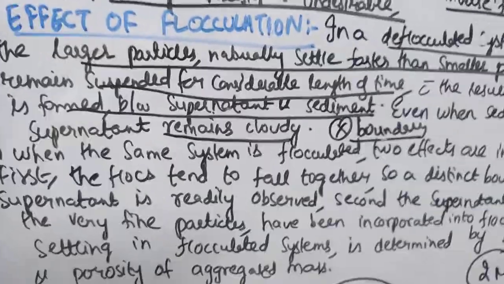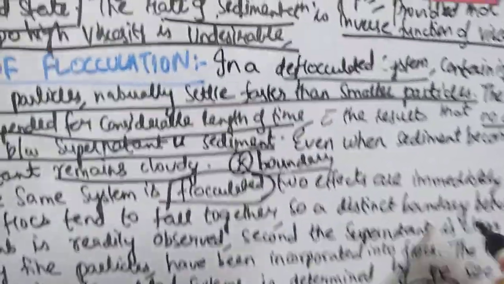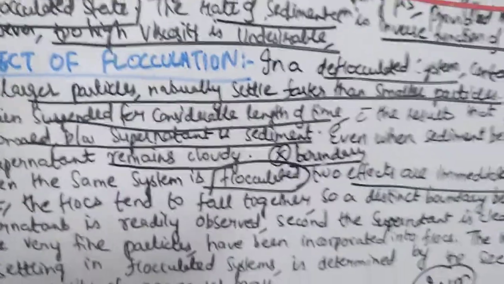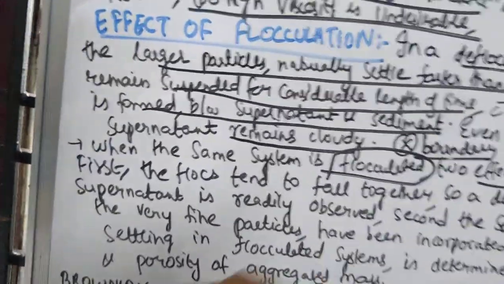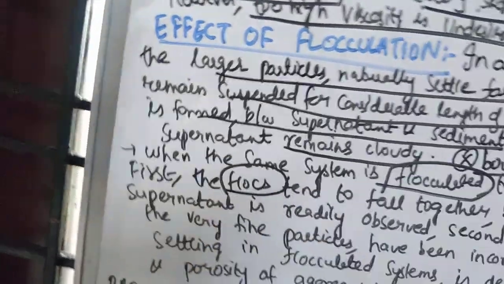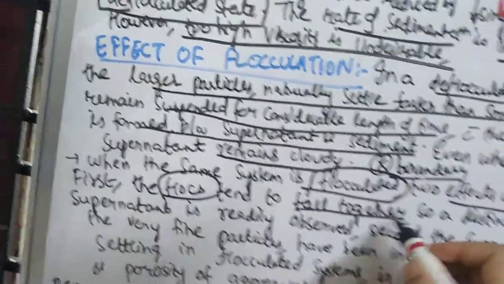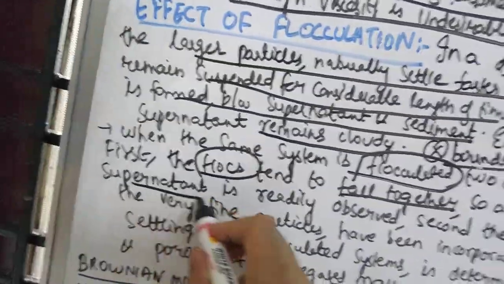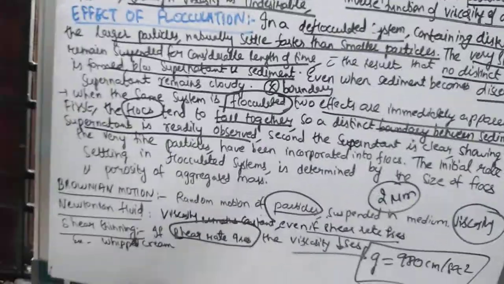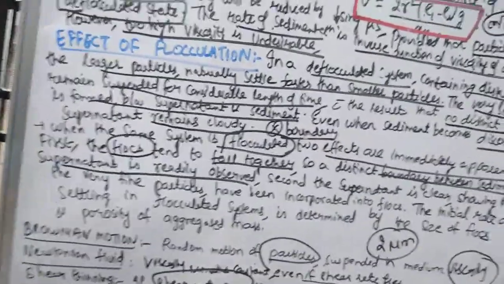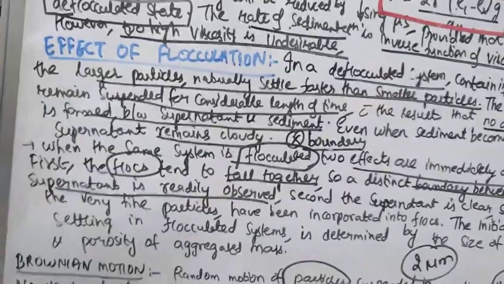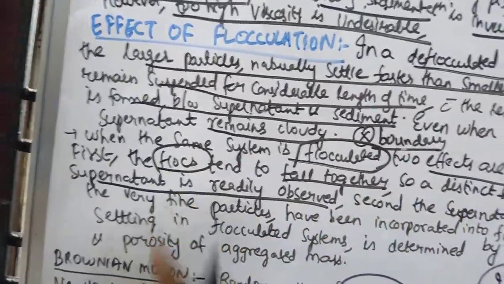But when the same system becomes flocculated, two effects are apparent. What are those two effects? First, in a flocculated system, flocks, the aggregates of particles, will be formed. The flocks tend to fall together, so a distinct boundary is seen between the sediment and the supernatant. When the flocks aggregate and fall together, you can clearly see a boundary between the sediment and the supernatant. This is the first effect.